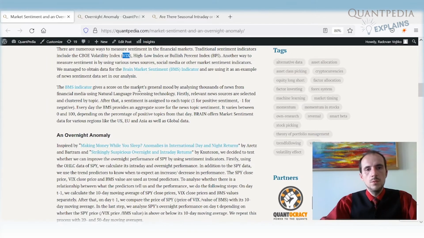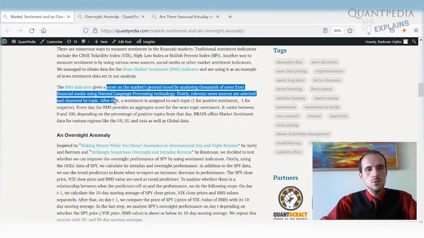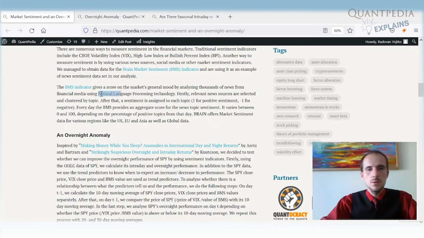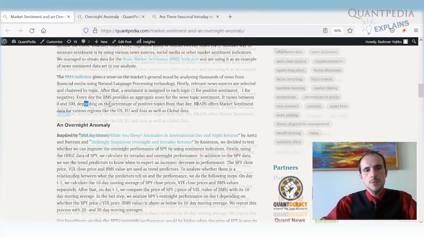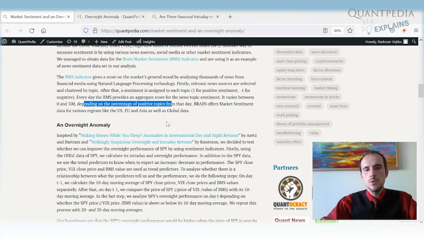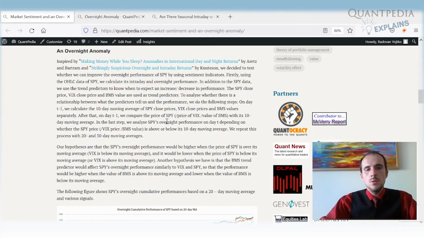Then we have the Brain market sentiment indicator, which gives a score on the market's mood by analyzing thousands of news items from financial media using natural language processing technology. The indicator value ranges between 0 and 100. The higher the percentage of positive topics, the higher the number, so the higher number is the better. And then we use the trend.